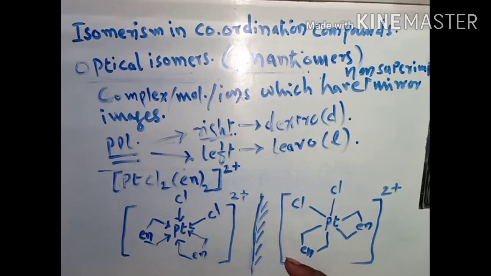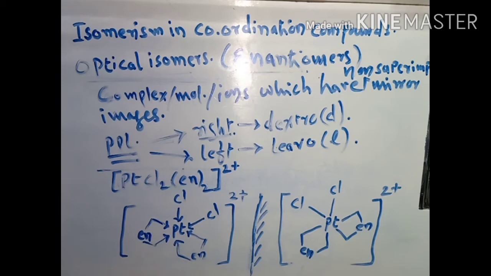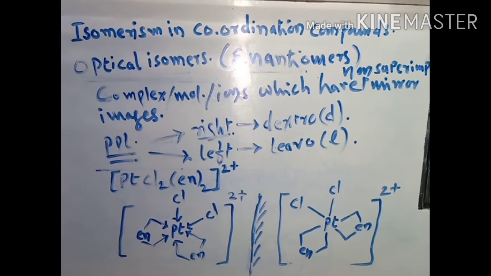So in this way, optical isomers or enantiomers are complex molecular ions which have non-superimposable mirror images, and they have a tendency to rotate the PPL, that is plane polarized light, to the right hand side. If they rotate PPL to the right hand side, it is also known as dextroisomers or D isomers, and if they rotate the PPL to the left hand side, then it is known as levoisomers or L isomers. So these are examples of optical isomers.